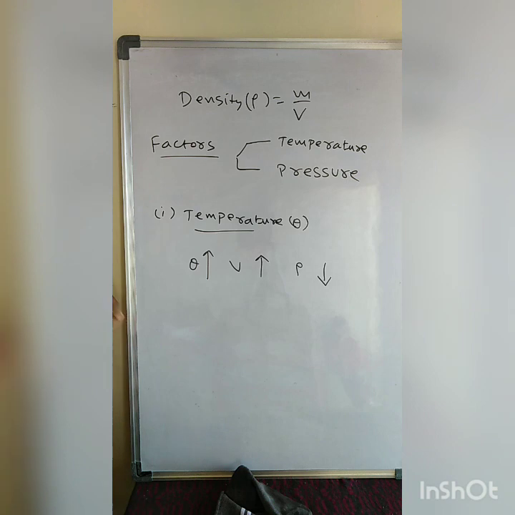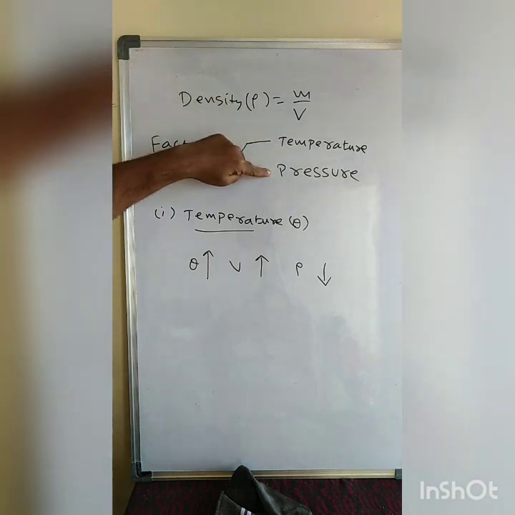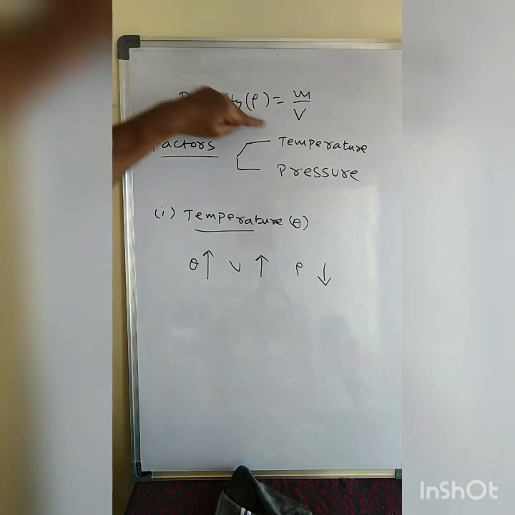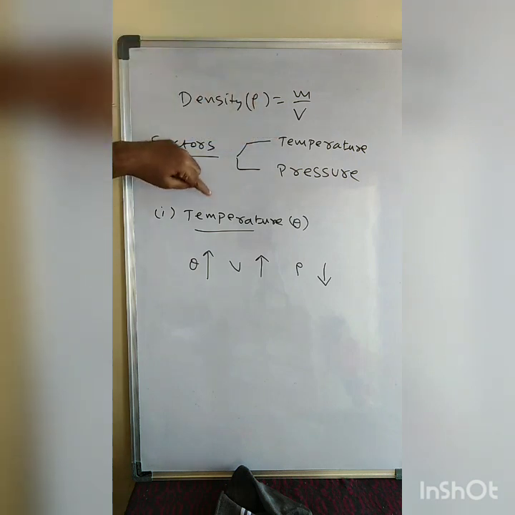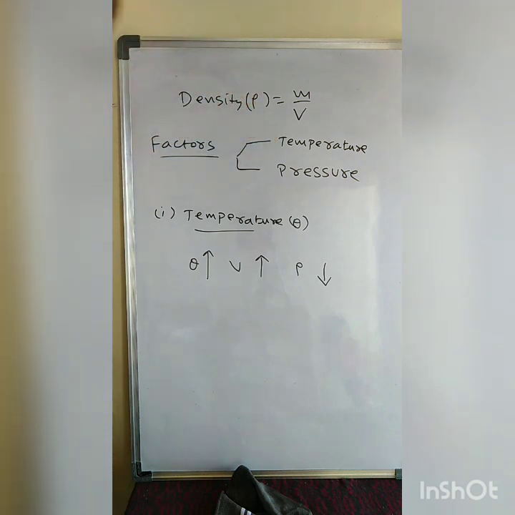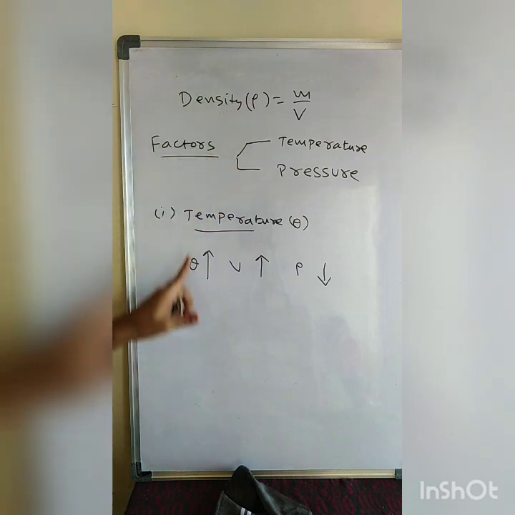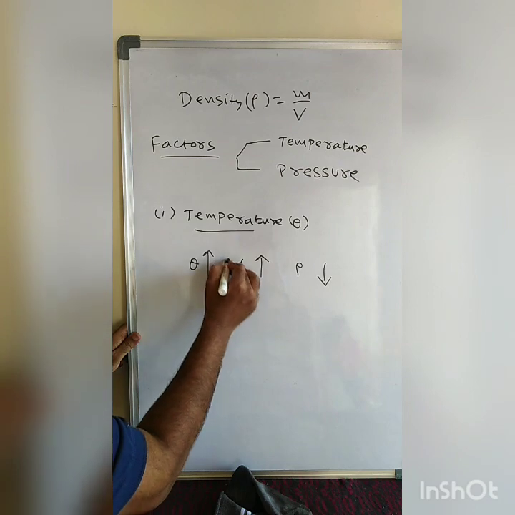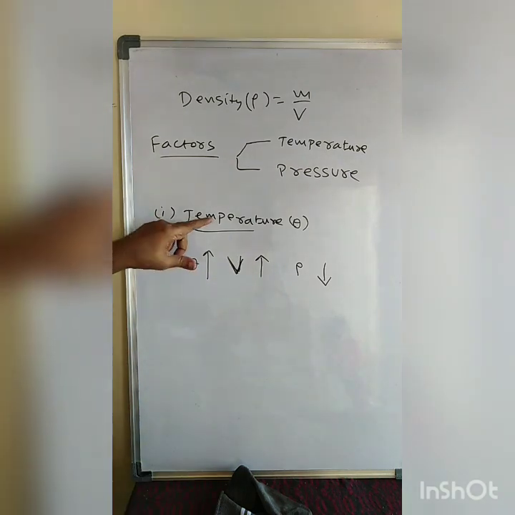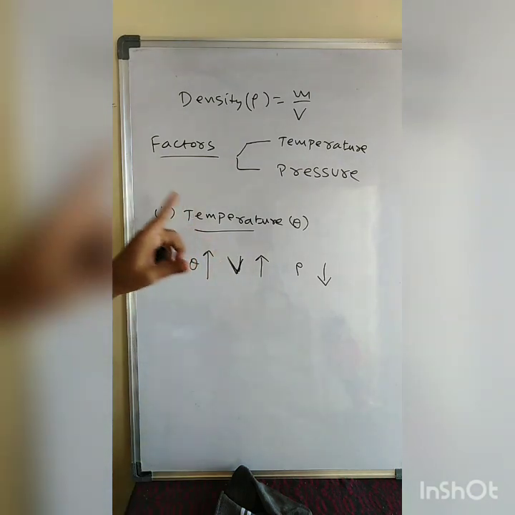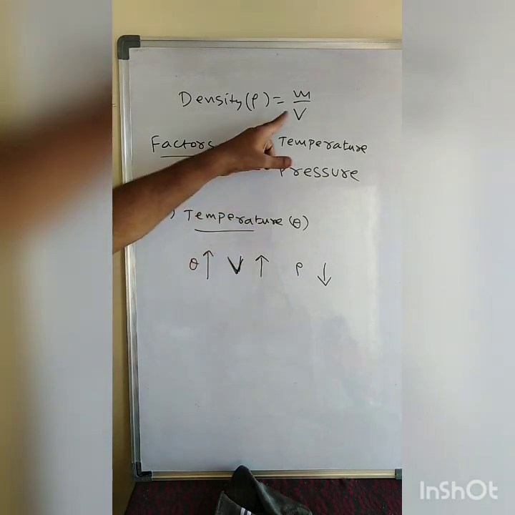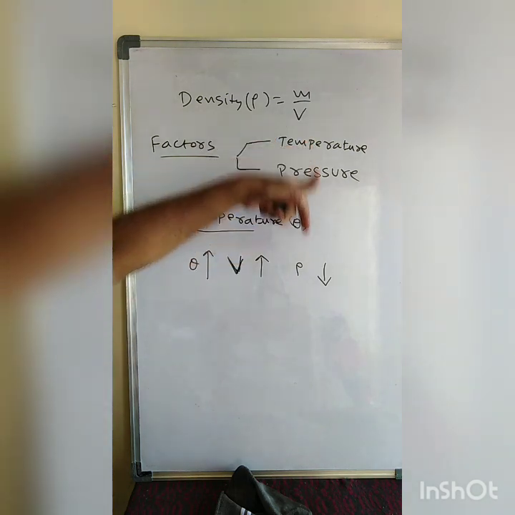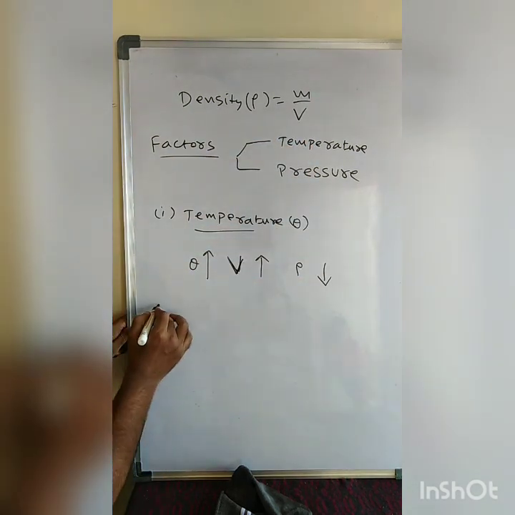Once again, who is affecting the density here? Temperature and pressure. Density depends upon temperature: when the temperature increases, the volume increases, and when the volume increases, the density decreases.